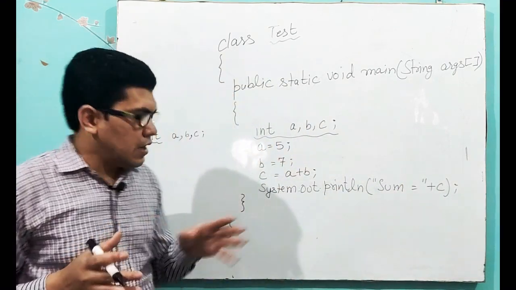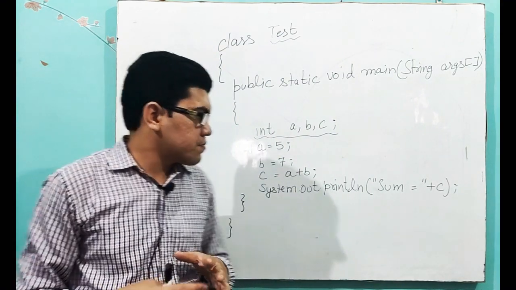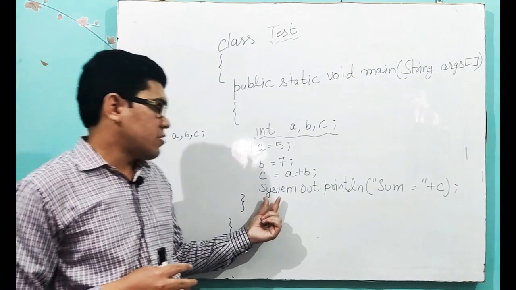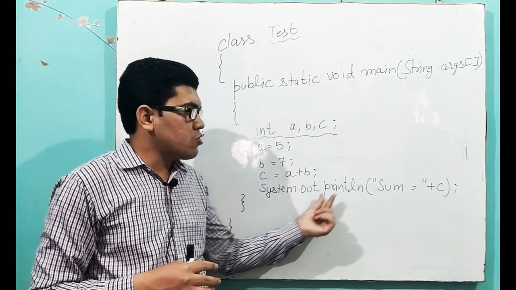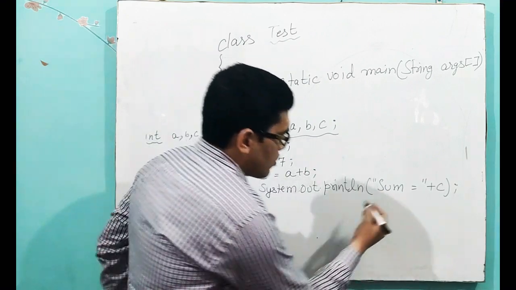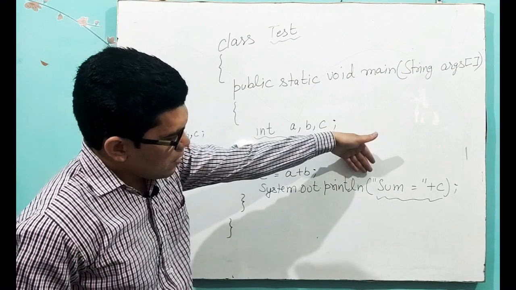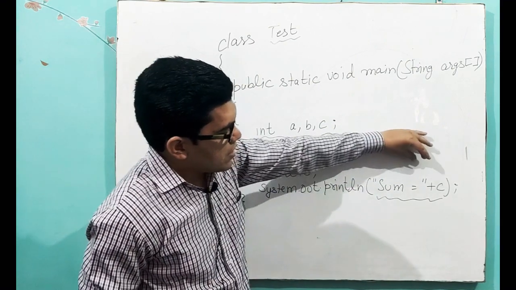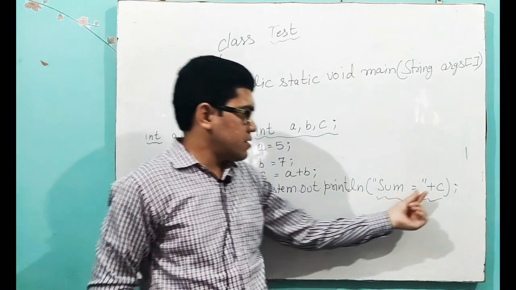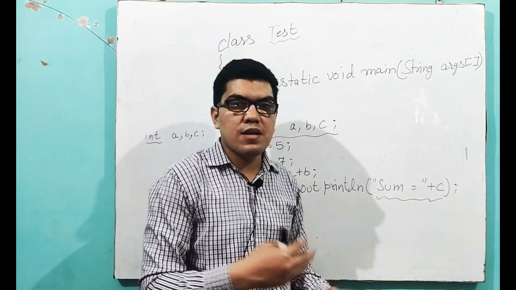Now I have calculated the sum. For printing the sum I have to use the command System.out.println. Now, sum is equal to, here you notice that I write it in double quotes, but this C I write outside the double quotes.